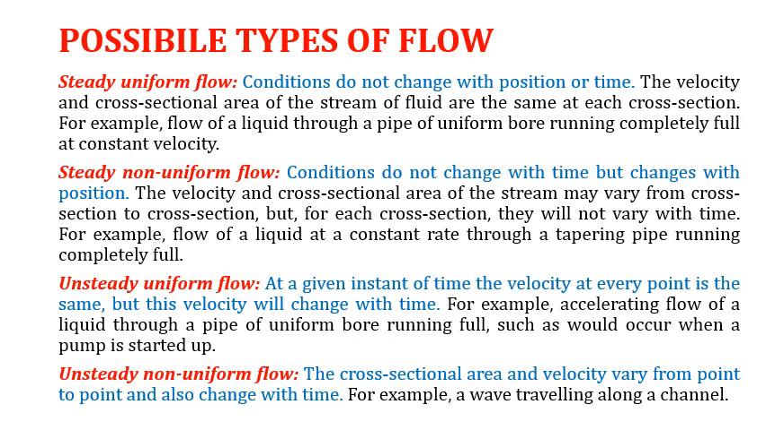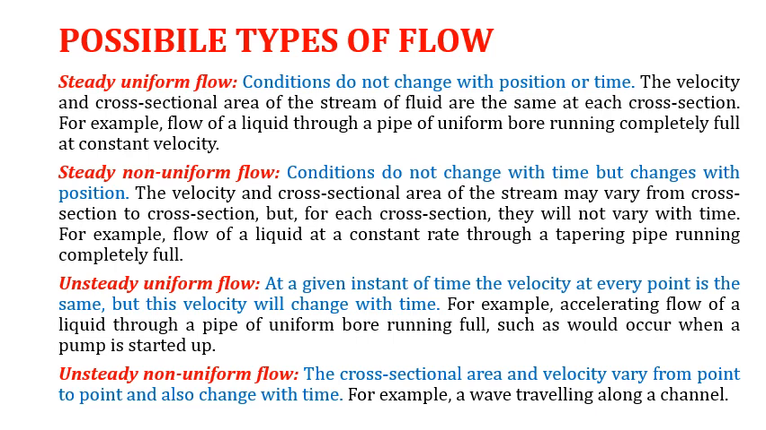Steady non-uniform flow, where conditions do not change with time but change with position. The velocity and cross-sectional area of the stream may vary from cross-section to cross-section, but for each cross-section they do not vary with time. For example, flow of a liquid at a constant rate through a tapering pipe running completely full. Because of the change of area, the velocity will change, so it is non-uniform flow. But because it is running full of water, it is steady flow.